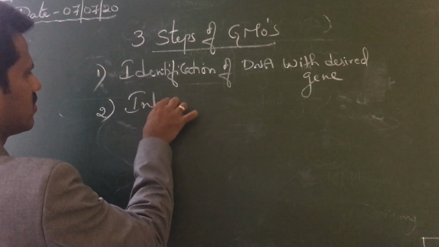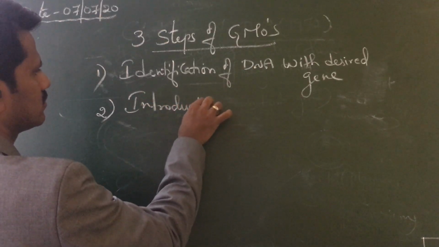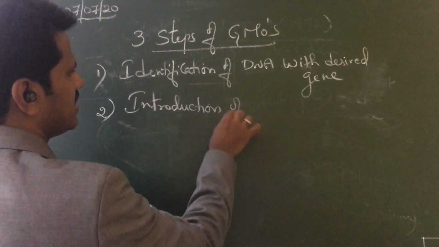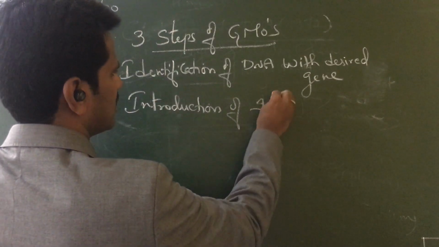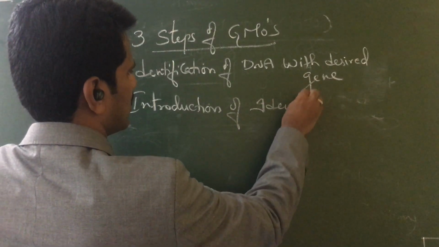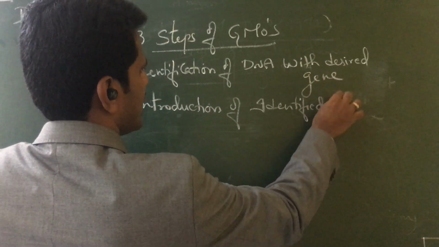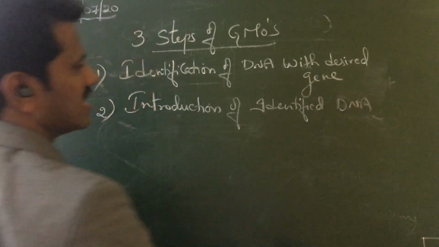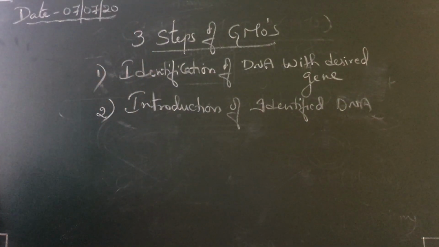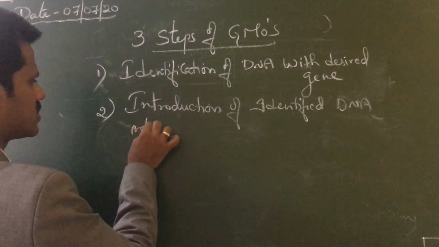The second step, after identification, is introduction of the identified DNA into the host.